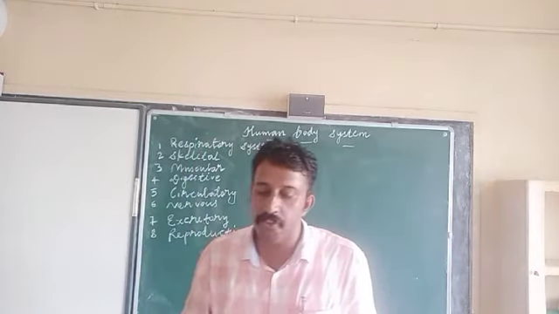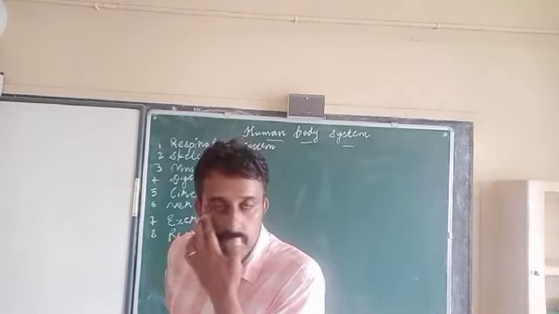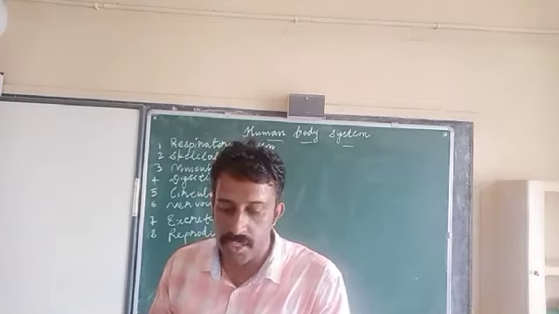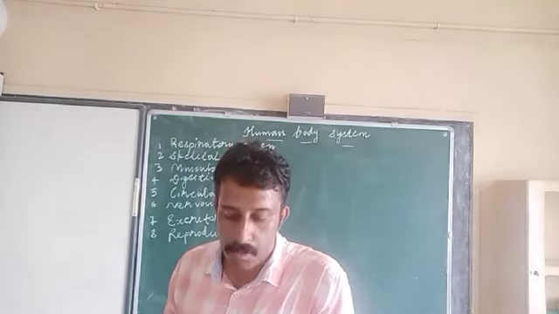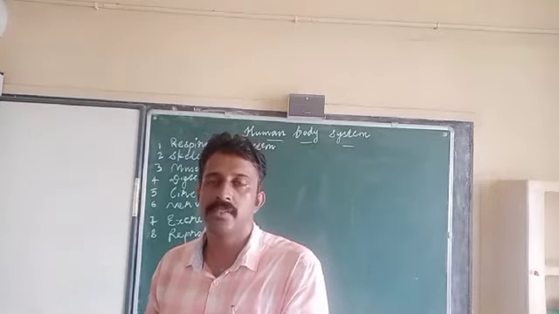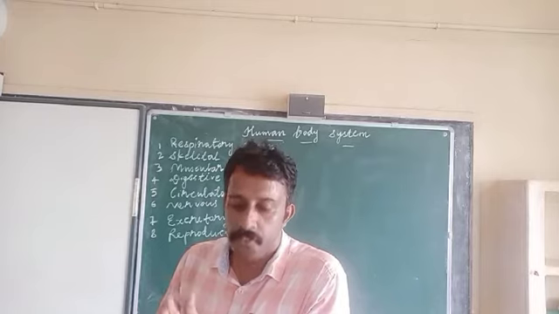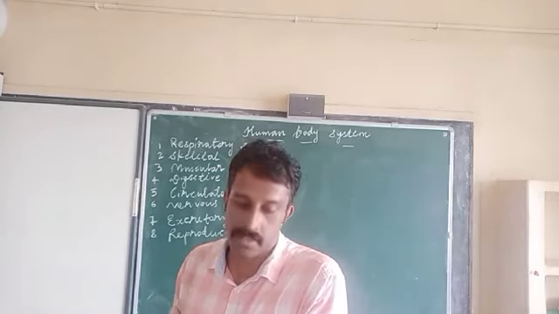Bones have different shapes and sizes because they have different purposes in the body. There are many purposes in our body, and that's why there are different shapes and different sizes.